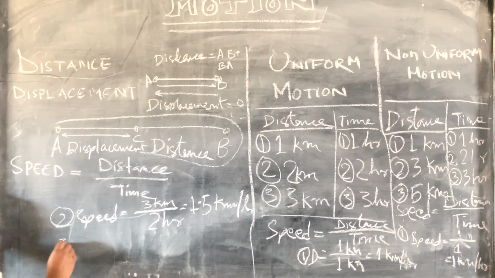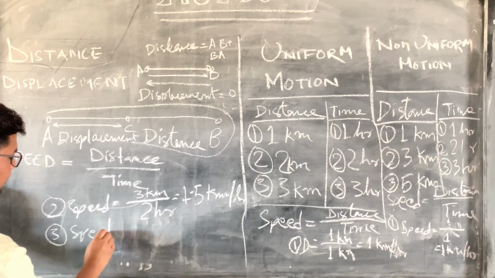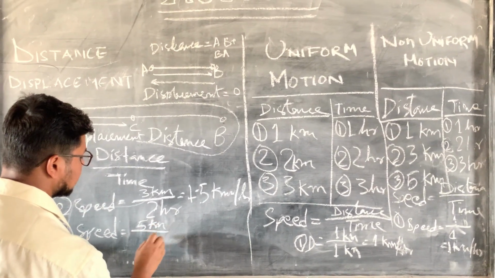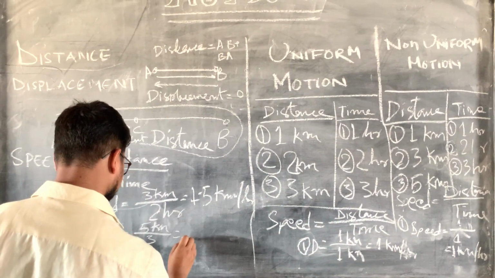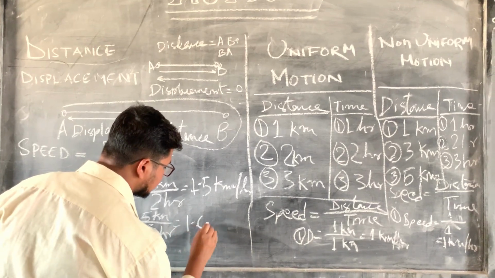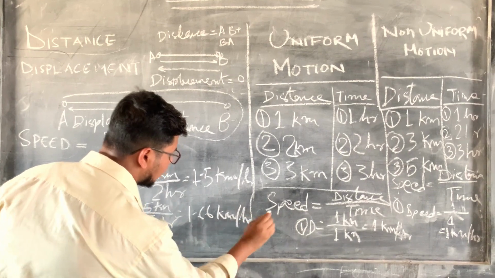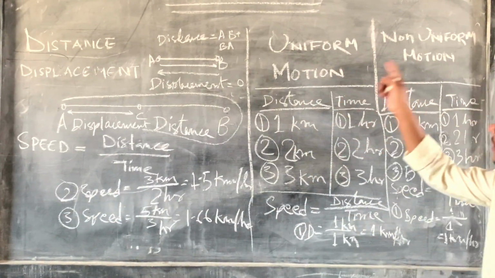Coming to the third part, 5 kilometer divided by 3. So the last speed is 1.66 kilometer per hour.